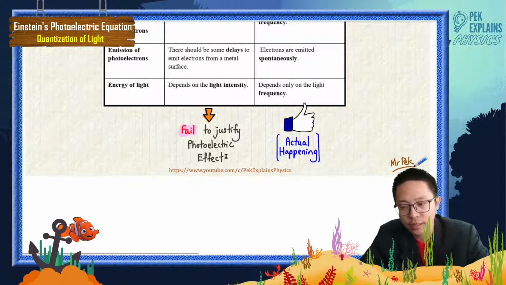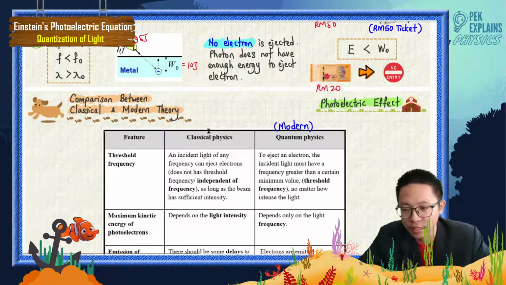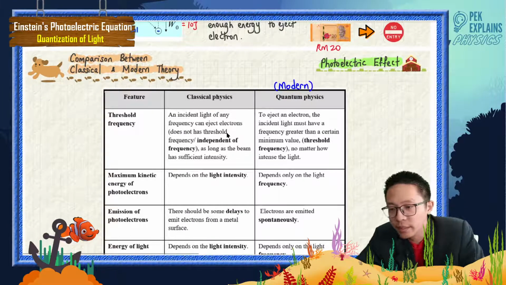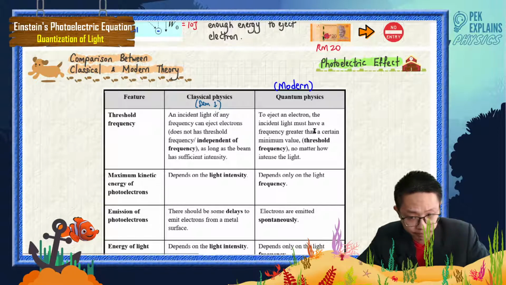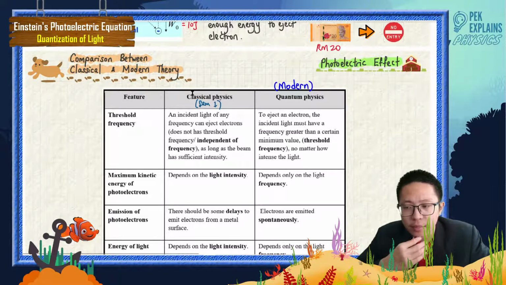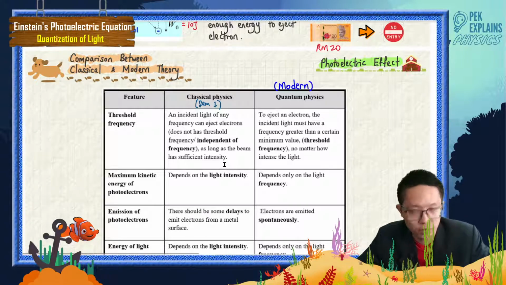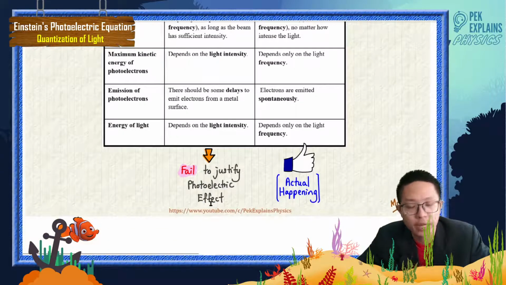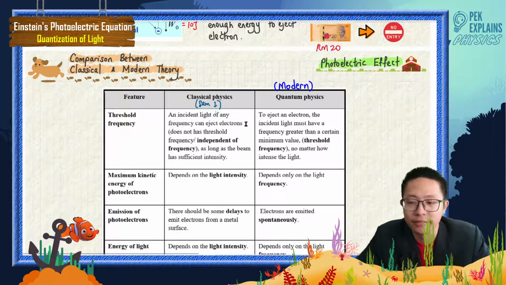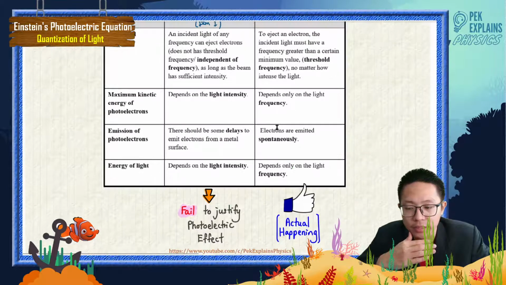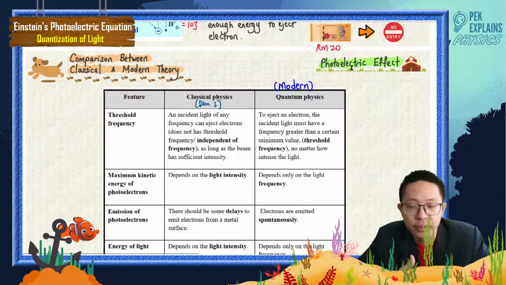You have learned classical physics in semester 1. Now you learn about quantum physics in semester 2. Classical physics in semester 1 works for certain conditions, but when talking about the photoelectric effect, it didn't happen that way. What really happened is under quantum physics. So the photoelectric effect has justified what happens in quantum physics.